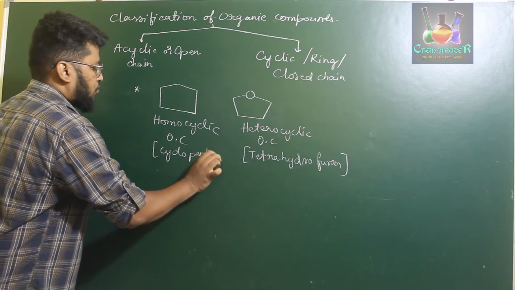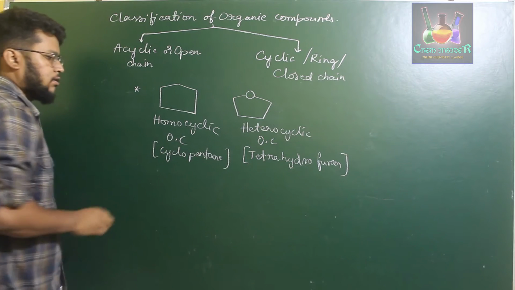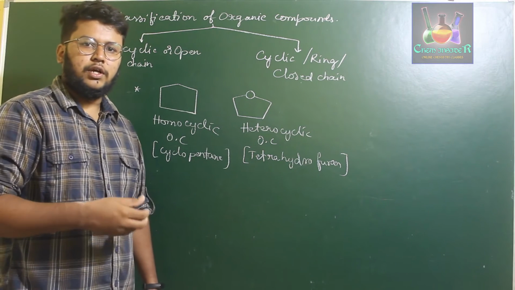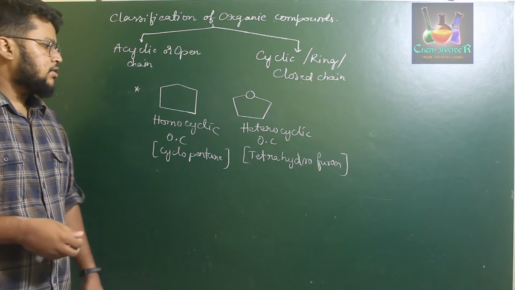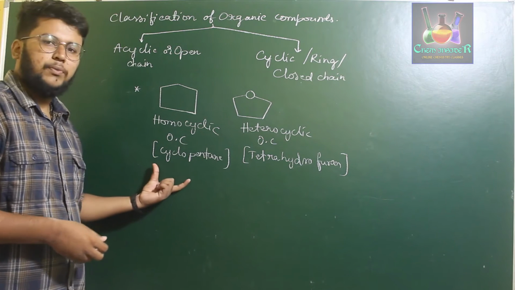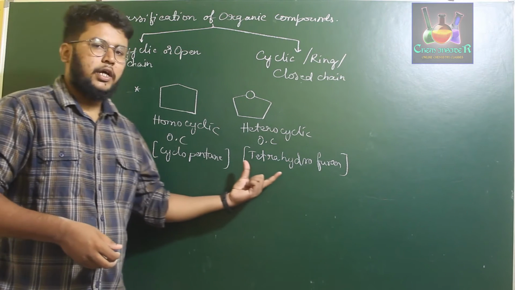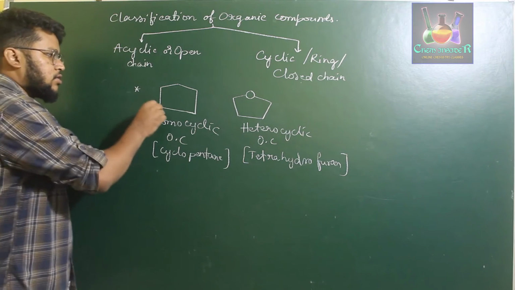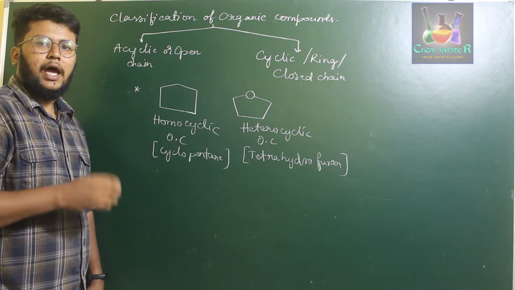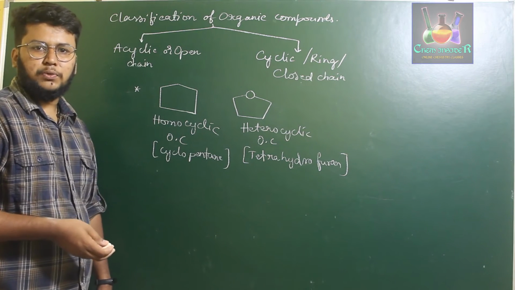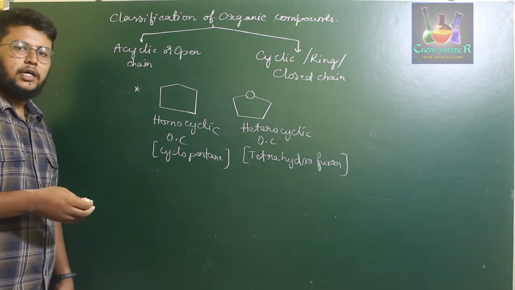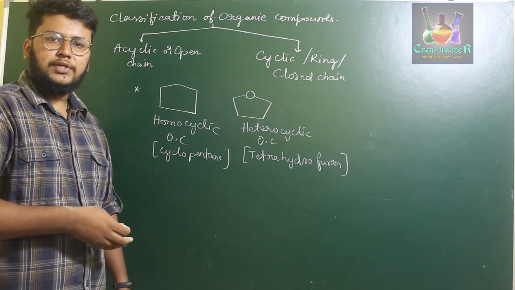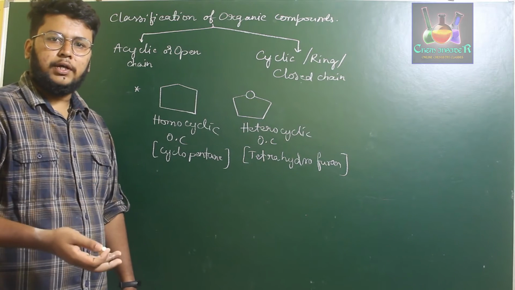Remember, the names also change when you replace the carbon atom by other elements such as oxygen, nitrogen and sulfur. Okay, so these two are examples for homocyclic hydrocarbon and heterocyclic hydrocarbon. Further, this can also be used as an example for alicyclic hydrocarbon, because homocyclic hydrocarbons are further classified into two, right? Alicyclic hydrocarbon and aromatic hydrocarbon.